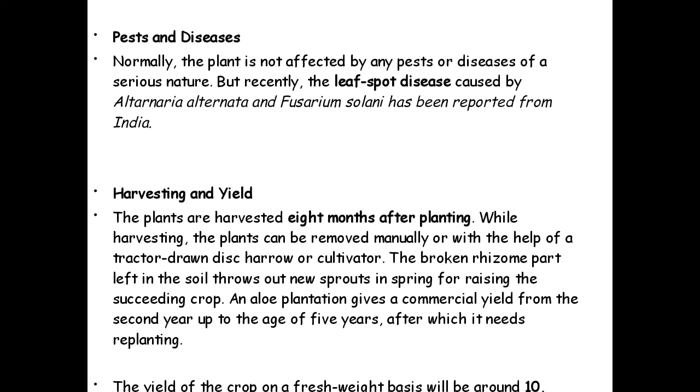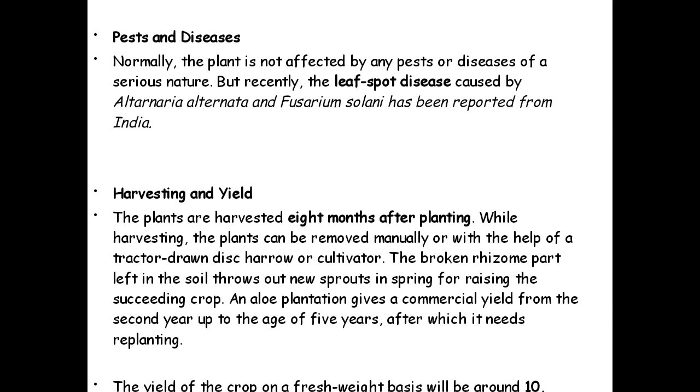Next is harvesting and yield. The plants are harvested 8 months after the planting. While harvesting, the plant can be removed manually or with the help of a tractor-drawn disc harrow or cultivator. The broken rhizome parts left in the soil throw new sprouts in spring for raising the succeeding crop.